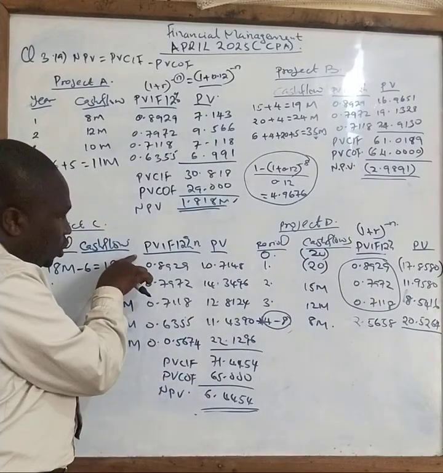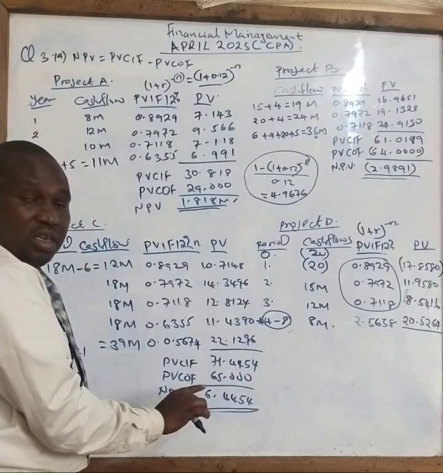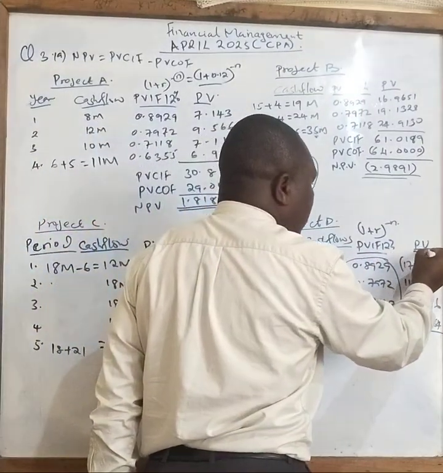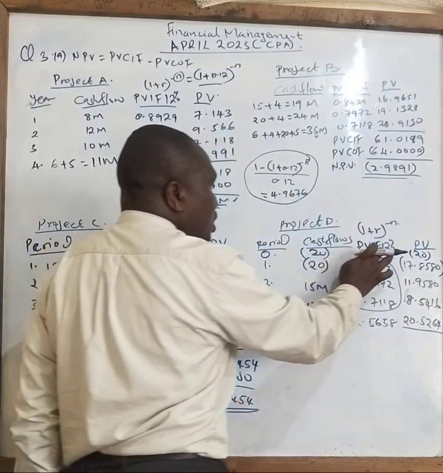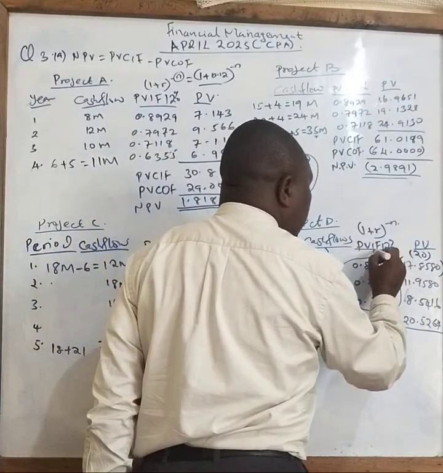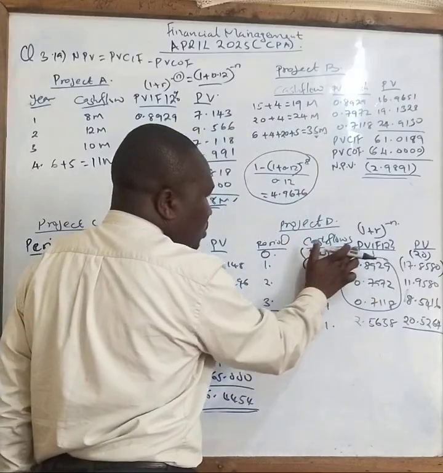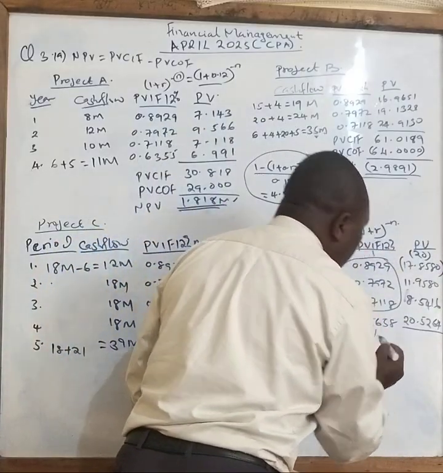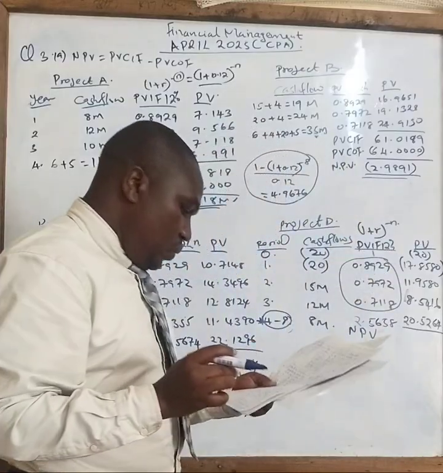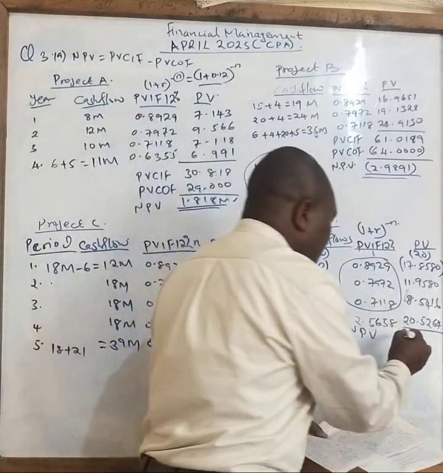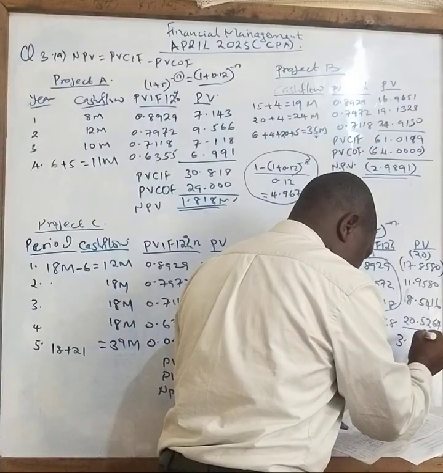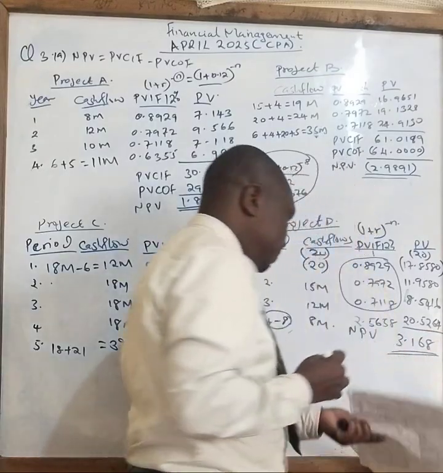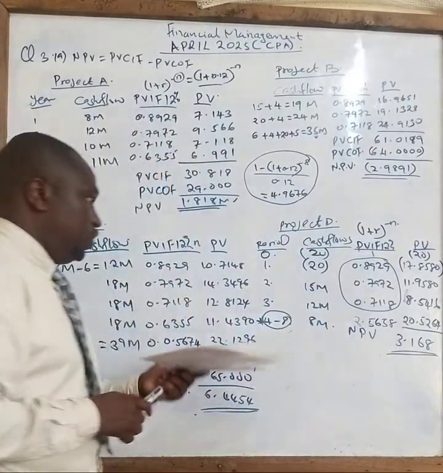If you say this one to be on top here, ensure this one is a negative. So in this case, I'm saying now from here it will be a negative so that I get here negative 20. What will be the present value of this one in year 0? It will still be 1. So it will be 20 times 1, you get that. When you work out all this, your net present value, because already we have the cash outflow there, will give you 3.168. That is now for project D.